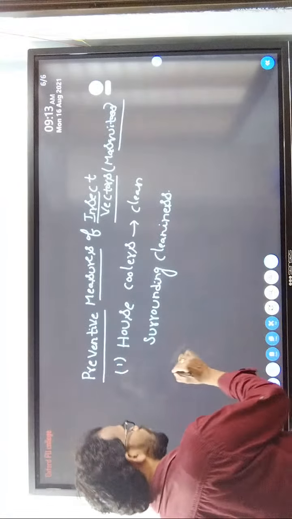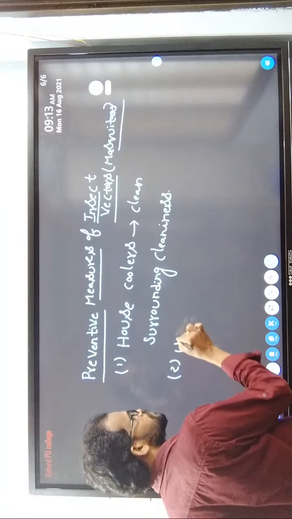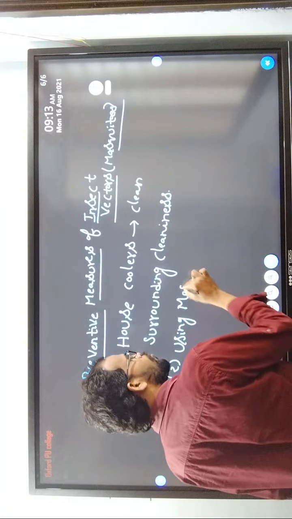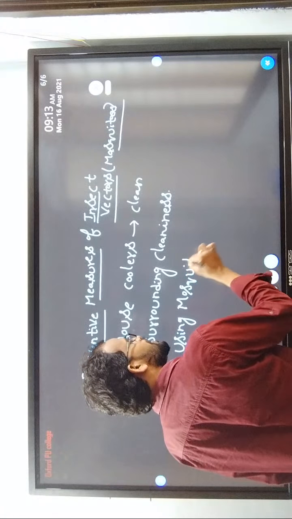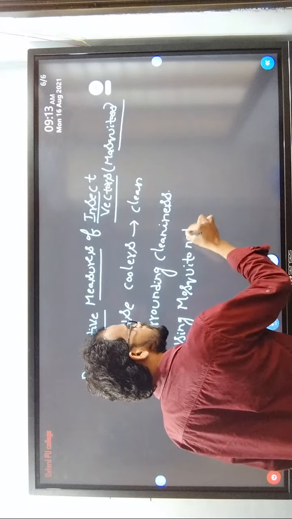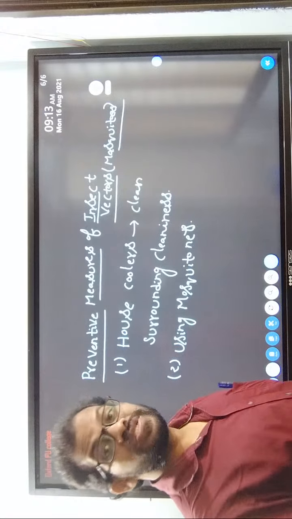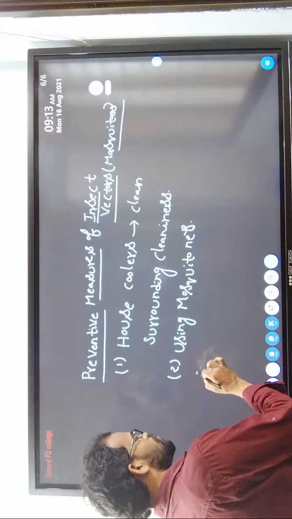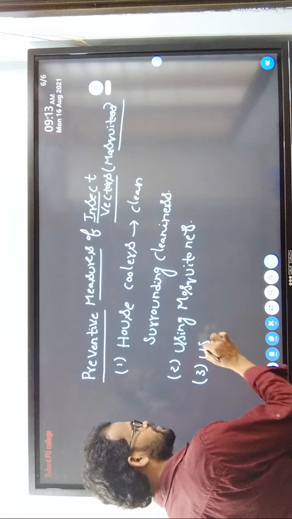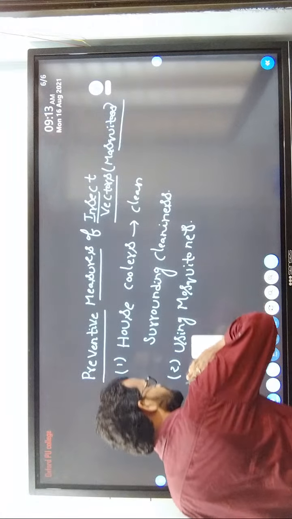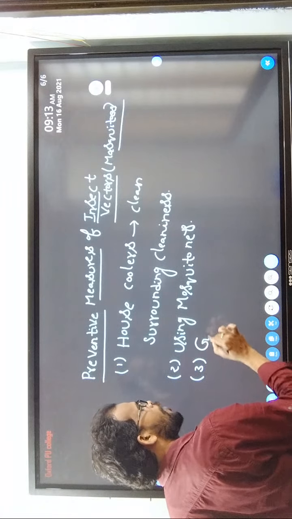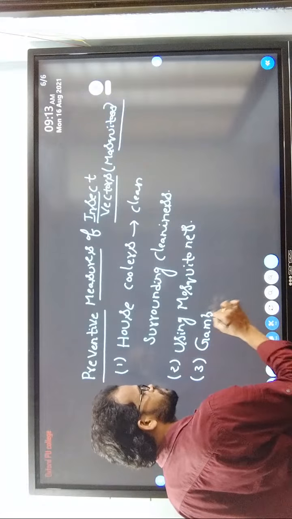And also using mosquito nets. What is it? Using mosquito nets. And also using Gambusia fishes.